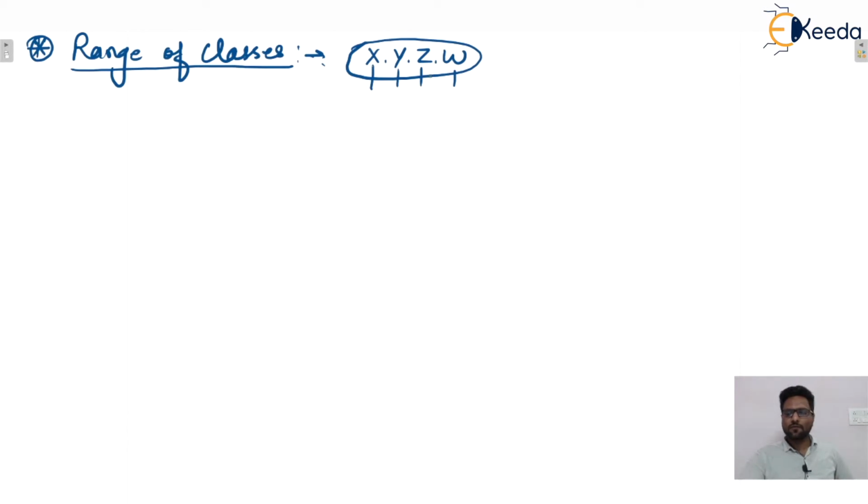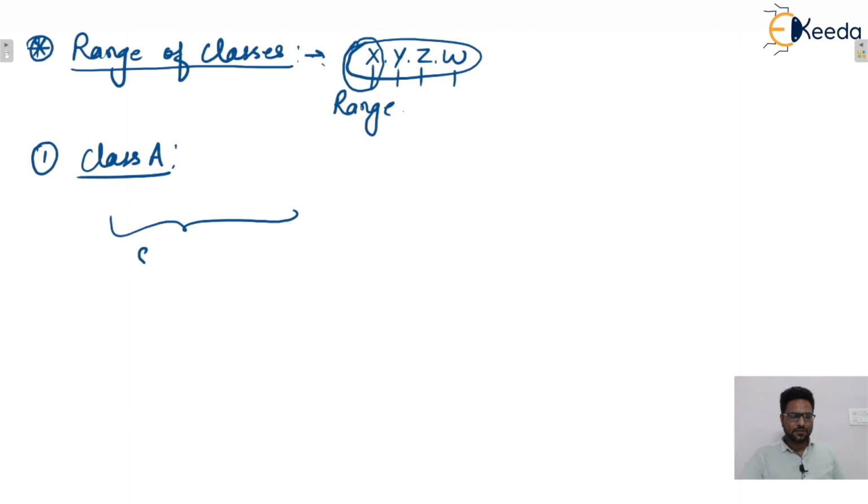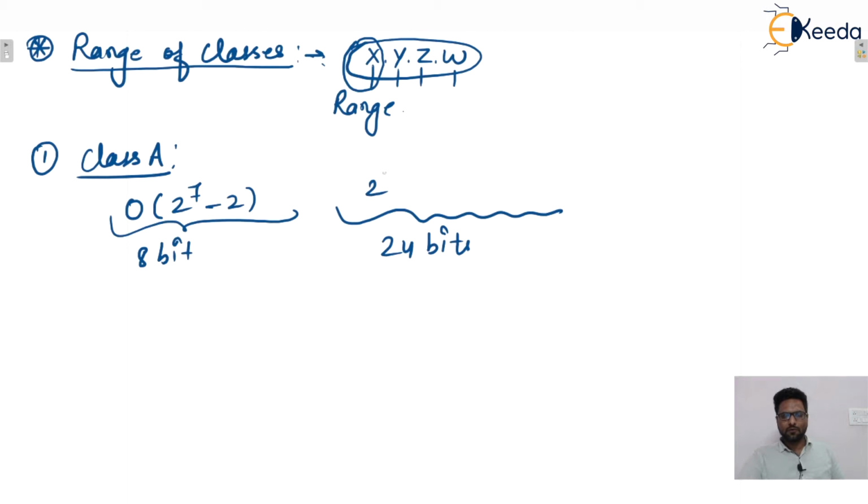Now we'll see the range of the first octet only, nothing else, that is the one in the extreme left. So first we'll see class A. Now you only tell me guys, in class A, that is the classification: 8 bits are for the network ID and 1 bit is fixed, remaining 2 raised to power 7 minus 2. And in the host portion, 24 bits are there, so 2 raised to power 24 minus 2 hosts will be there in each network, isn't it? Okay, now you only tell me guys.